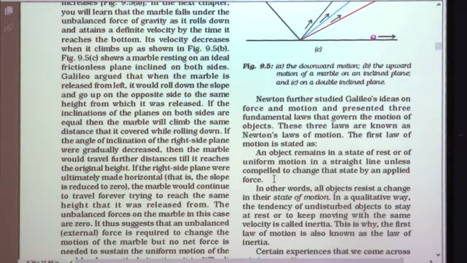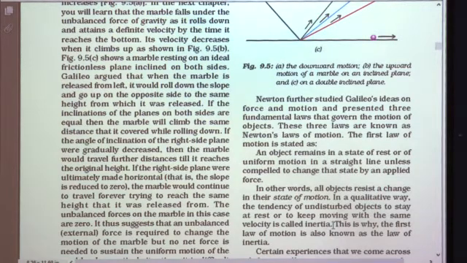In other words, all objects resist a change in their state of motion. To resist means to oppose. So all the objects oppose the change in their state of motion, means they want to remain in the same state of motion. In a qualitative way, the tendency of undisturbed objects to stay at rest or to keep moving with the same velocity is called inertia.